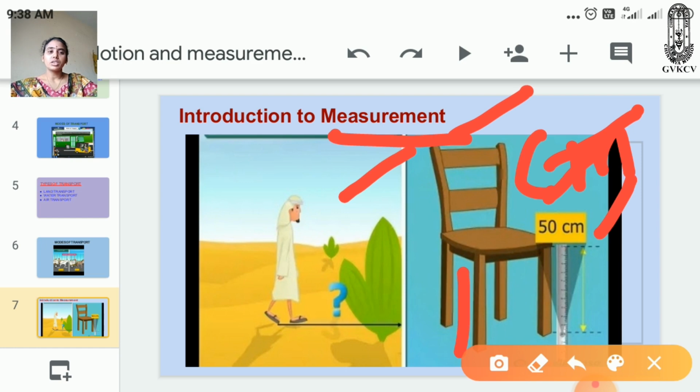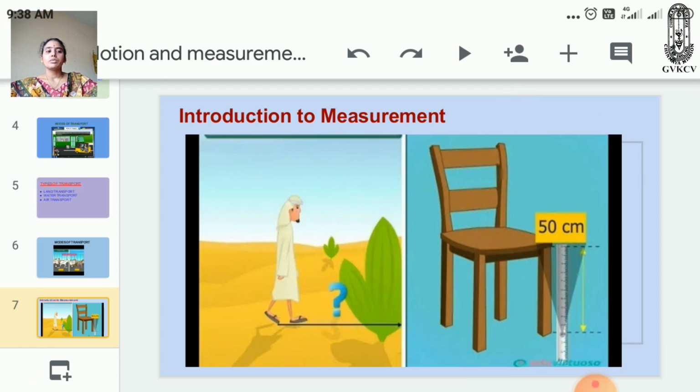Here in the picture, we have to calculate the length of the chair. It is 50 centimeters. So 50 is the number and centimeters is the unit. This is the measurement. Using units of measurement, you can also calculate the distance from one place to another place.